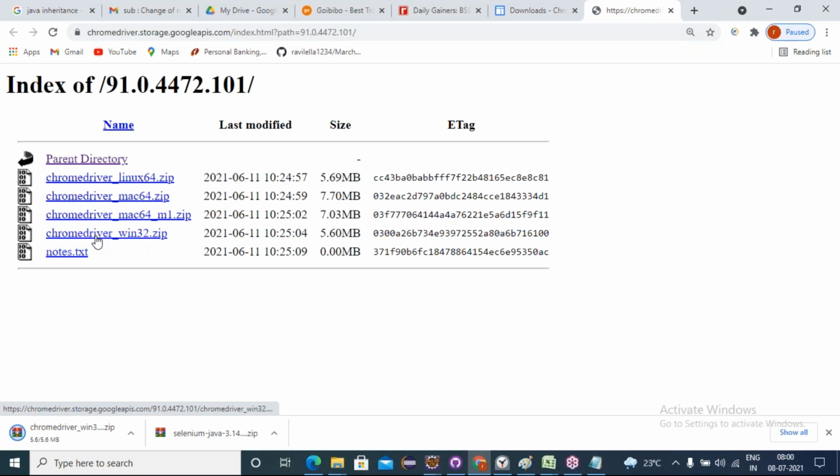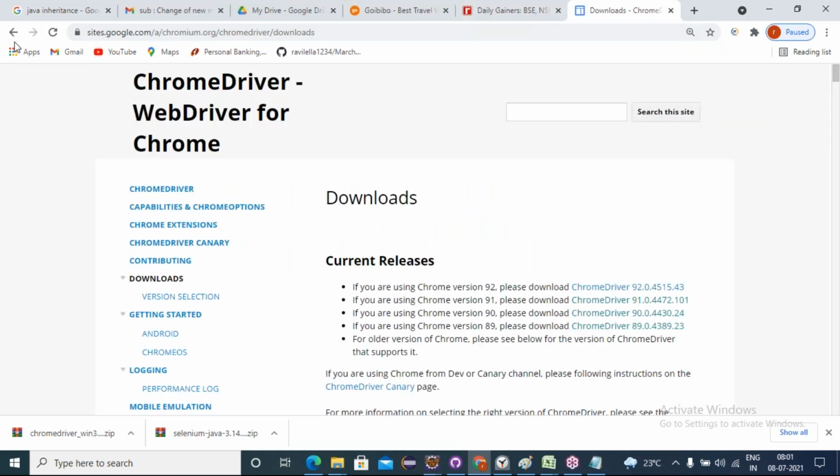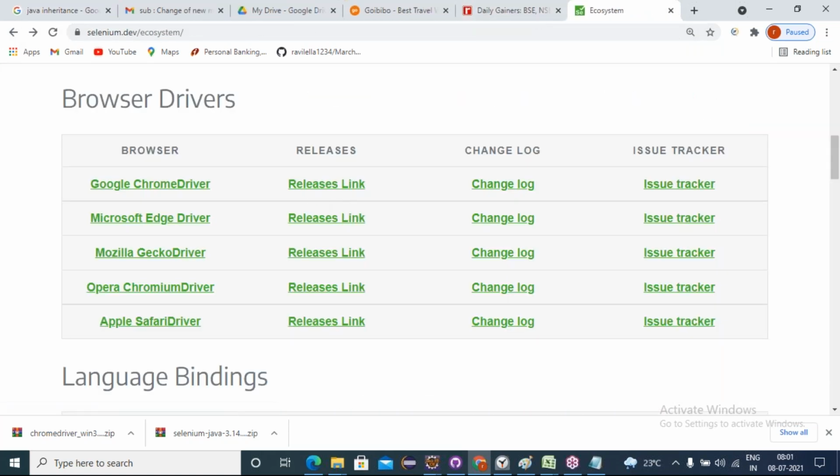See, even Java, we downloaded irrespective of the platform. Even Eclipse also, irrespective of the platform, we downloaded. Even browser drivers also, irrespective of the platforms only, we are downloading. Yes or no? Yes. Now, okay. Yes. These are release links.